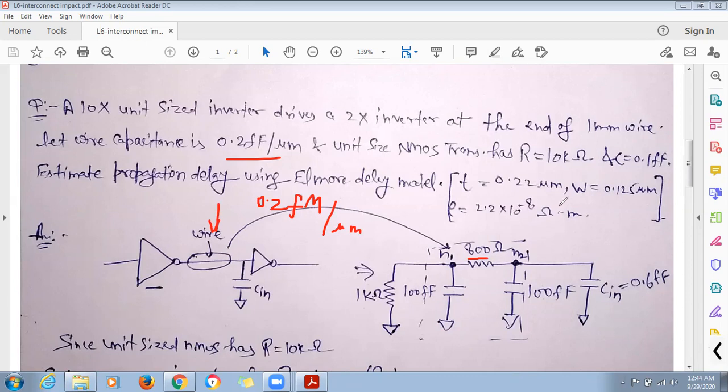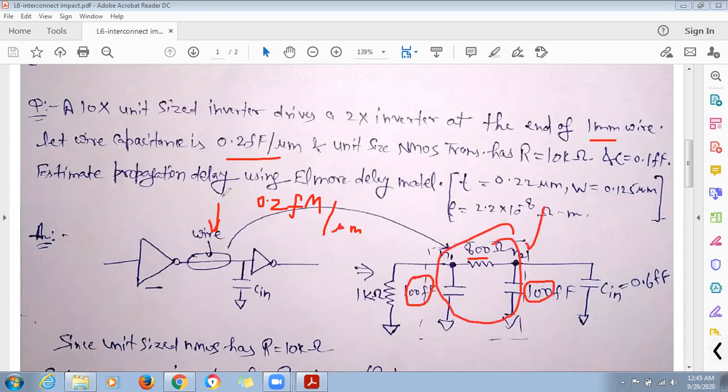The length of the wire is 1 millimeter. So what will be the capacitance of a 1 millimeter long wire? That comes out to be 200 femtofarad. This 200 femtofarad will be distributed in the pi model as 100 femtofarad and 100 femtofarad. So this is how this structure has been made.